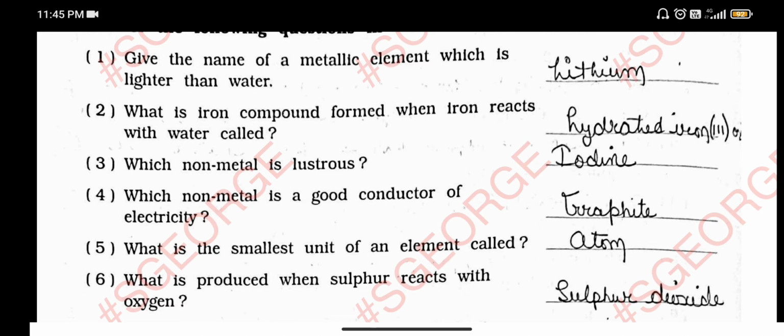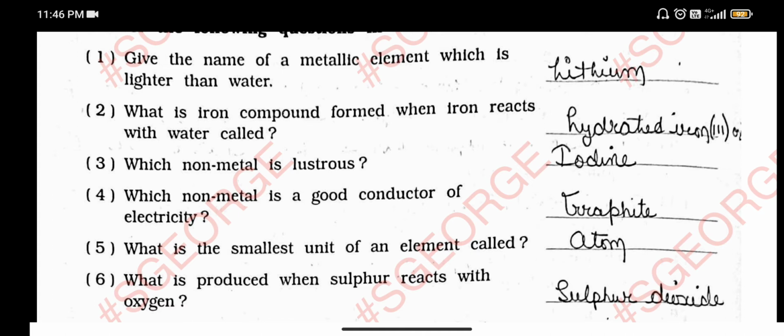Next question: what is the iron compound formed when iron reacts with water called? That is hydrated iron, because the molecular formula of water is H2O. Oxygen will be released, and the iron and hydrogen will react together and form hydrated iron.